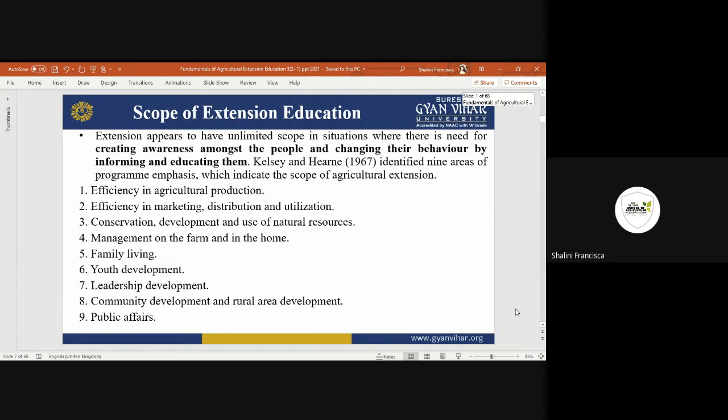Then marketing, distribution and utilization: how these crops which are grown and then processed, how this processed food or production is going to be marketed, how it is going to be distributed, and how these distributed things can be utilized. It is about the conservation, development and use of natural resources.